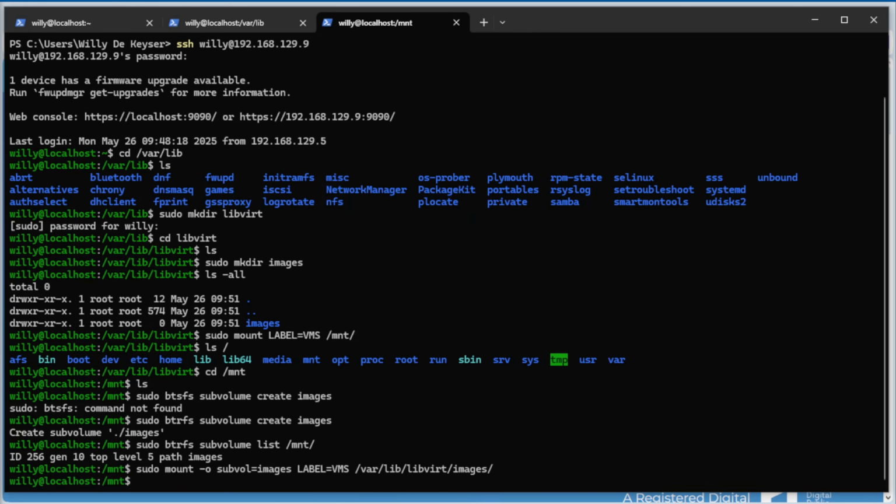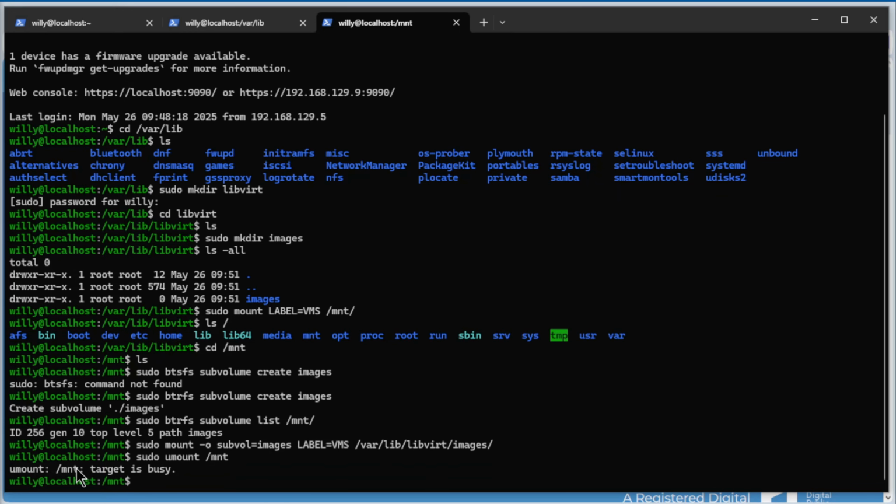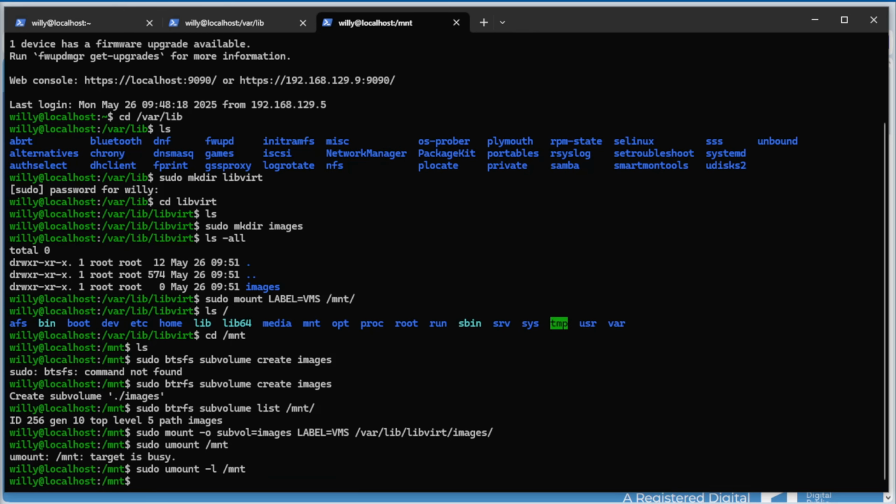Enter. It's okay. Now we can unmount the mount here. This one we unmount. We no longer need that. Enter. You see, target is busy. What do we do then? We do -l. Okay, that's okay.